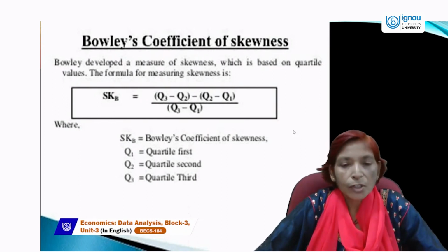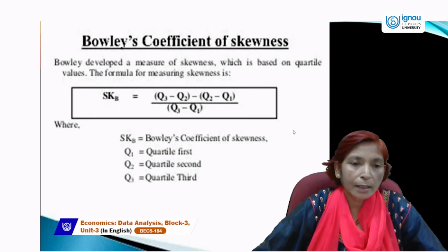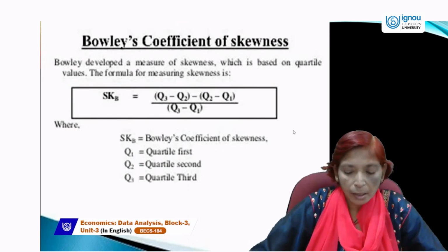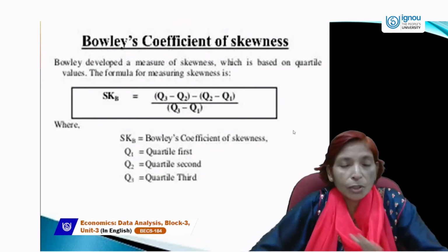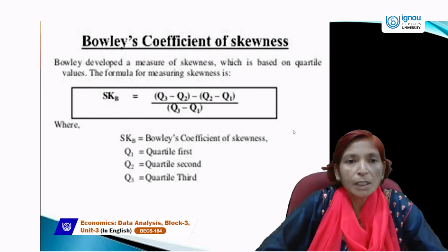So Bowley's coefficient of skewness is totally based on quartiles: the third quartile, the first quartile, and the second quartile, which is known as the median. Here we have not used standard deviation, and we have not used the mean. So this formula is totally different from Karl Pearson's formula.